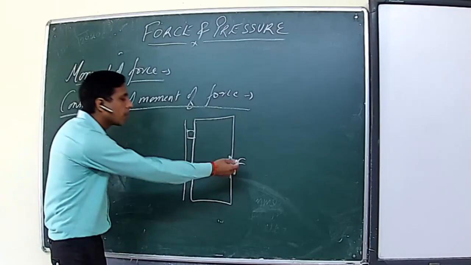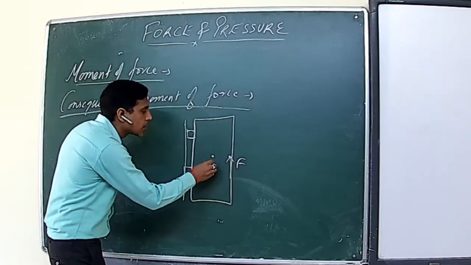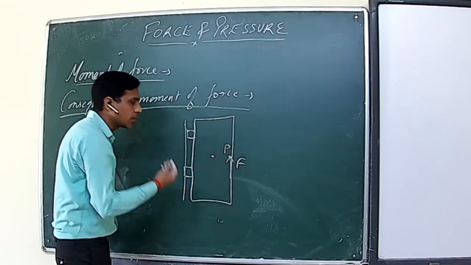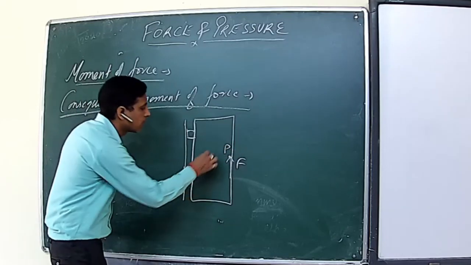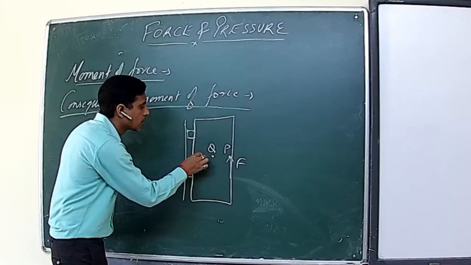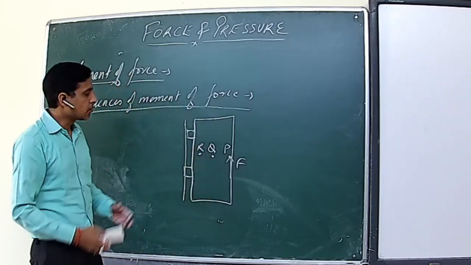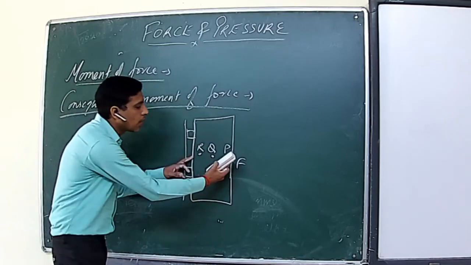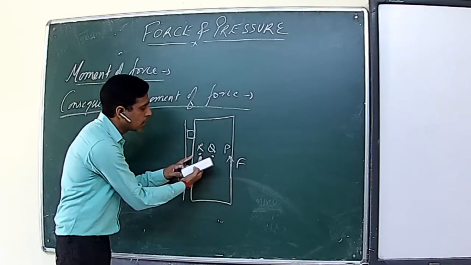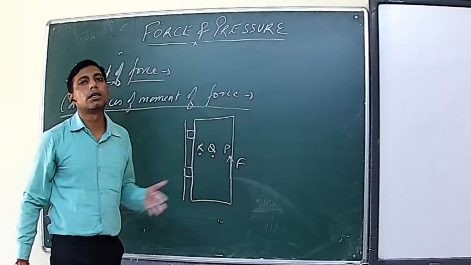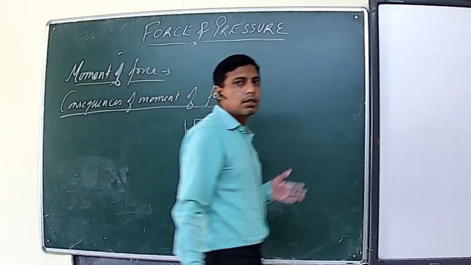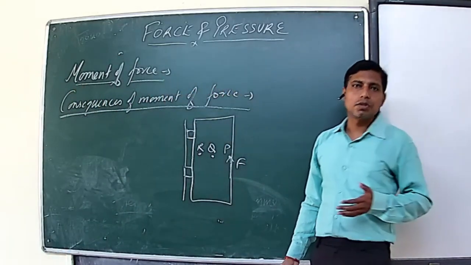But if you decrease the moment arm length, suppose you apply the force first at P, then at Q, and slowly move towards the axis of rotation at R, then we will observe that as we decrease the moment arm length, the force required is increasing. So this is the consequence of moment of force.